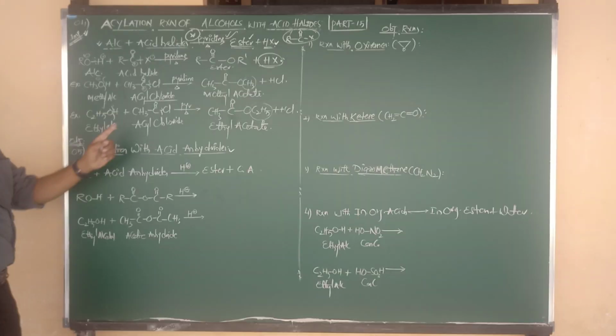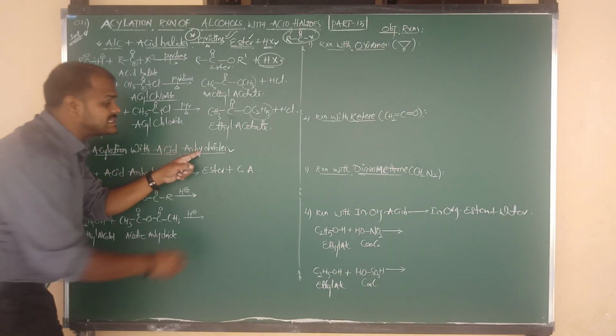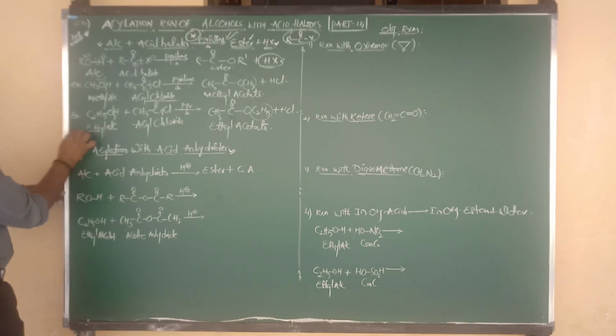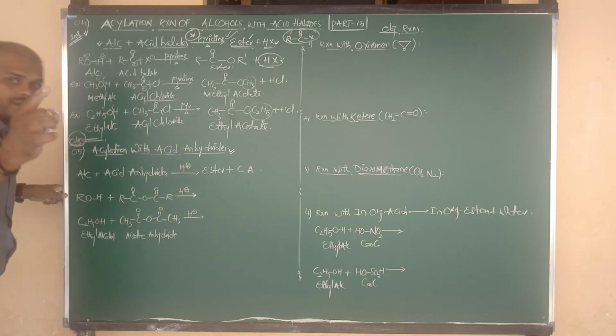Now the acylation reaction of alcohols with acid anhydride, but this topic is only for objective. Try to focus.